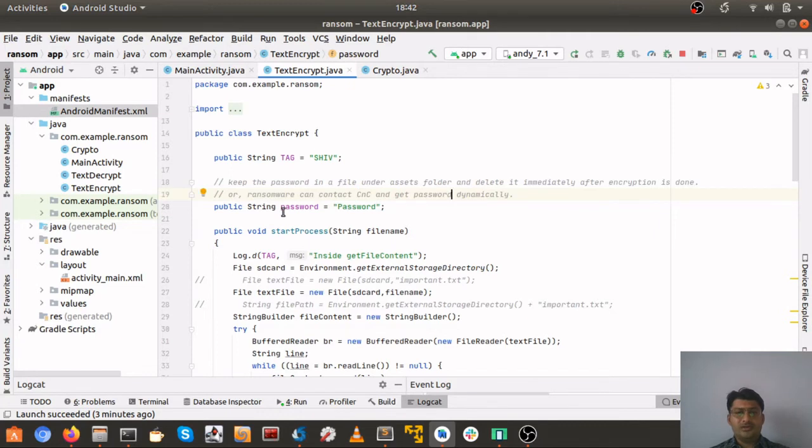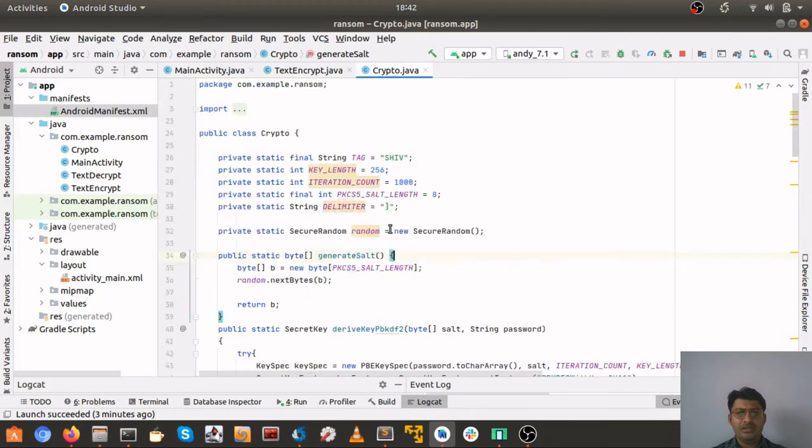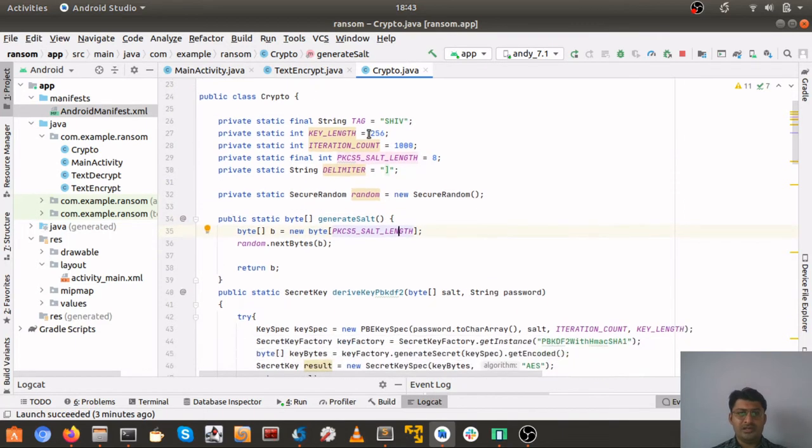So here, for simplicity, let's directly go to crypto, and now all the things that I have explained in the video earlier will come into picture. See guys, key length is 256, iteration count is 1000. I'll explain what this iteration count is.